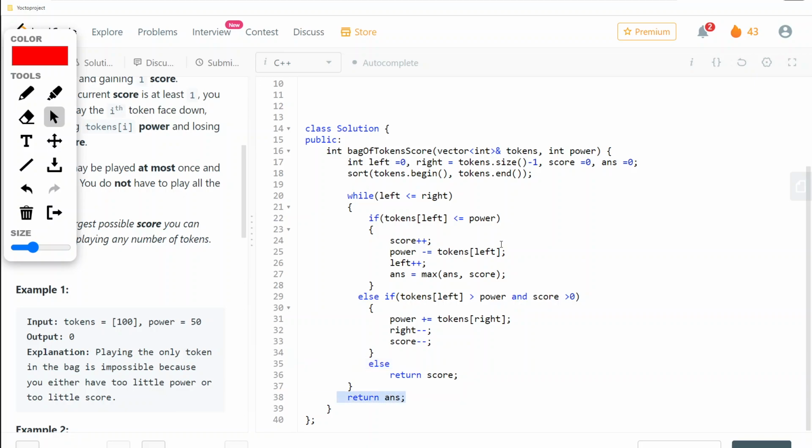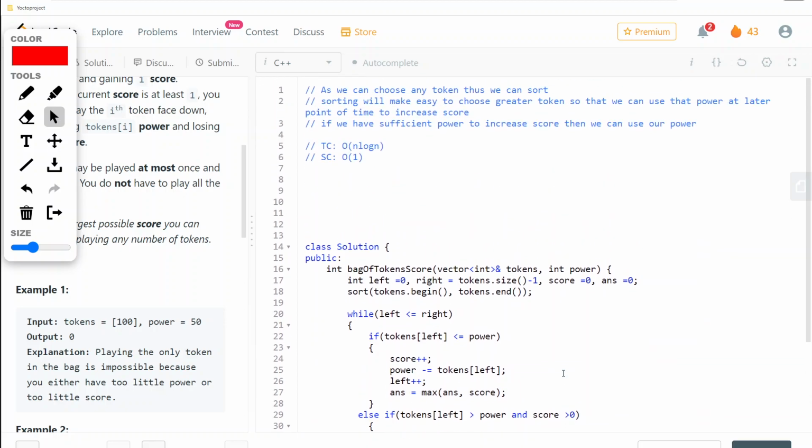Now at the end we will be returning answer, because answer would be having the maximum out of whatever we have gained till now. So yeah, this was all for this particular question. I've explained the time complexity, space complexity as well, and intuition behind the same.